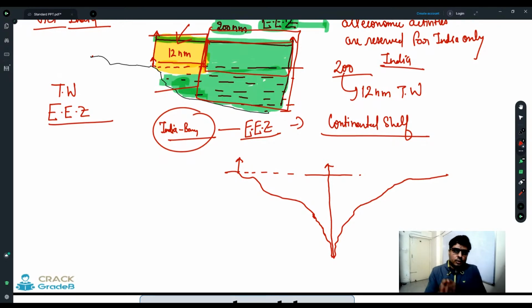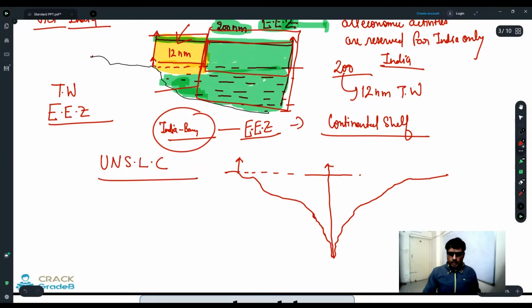Suppose that two countries are part of the same plate. For example, India and Bangladesh. India, Bangladesh, Pakistan, Sri Lanka, they are all part of the same plate. So for that, there is the UN Convention on the Law of the Sea, and you can use that convention to identify the boundaries.